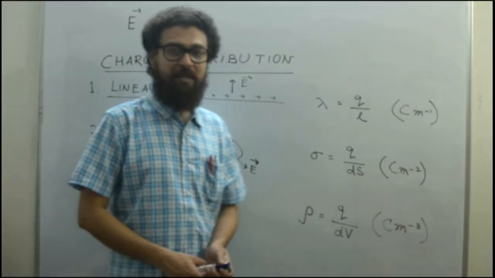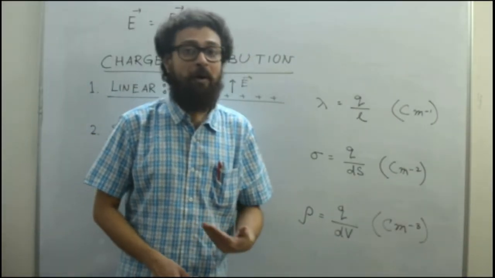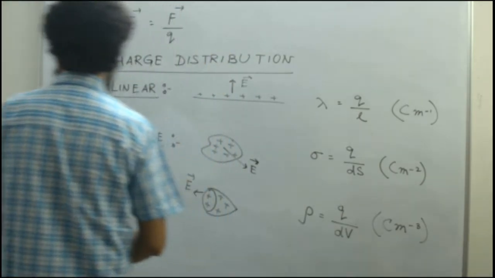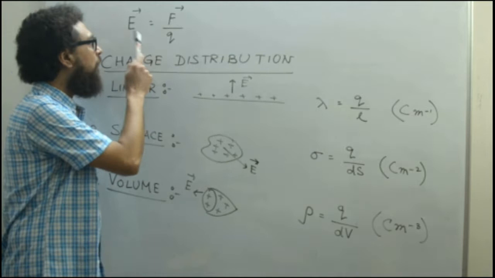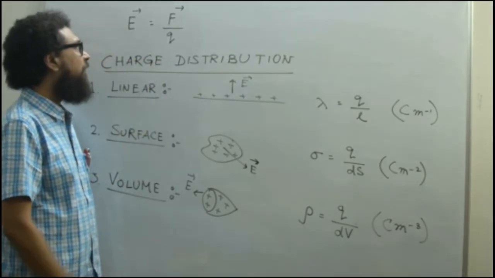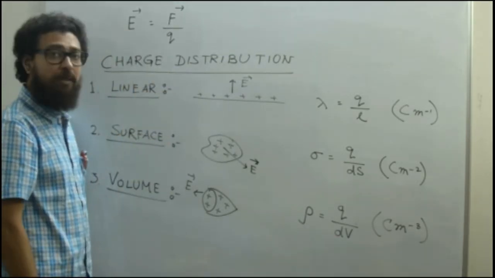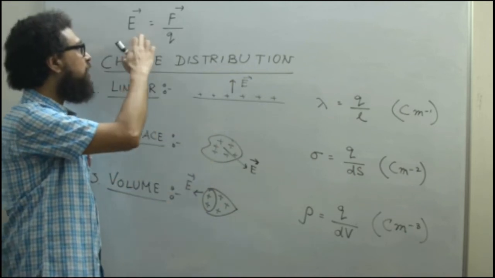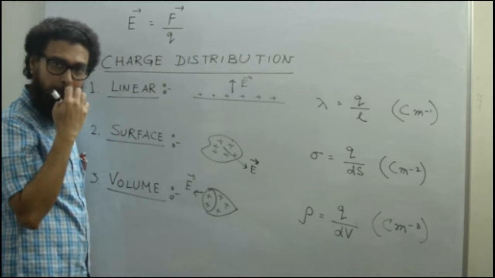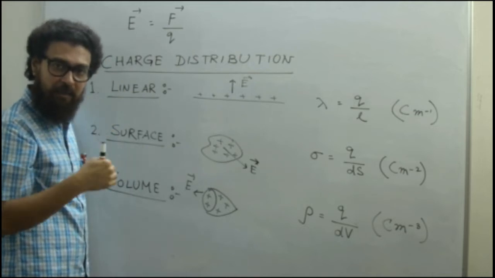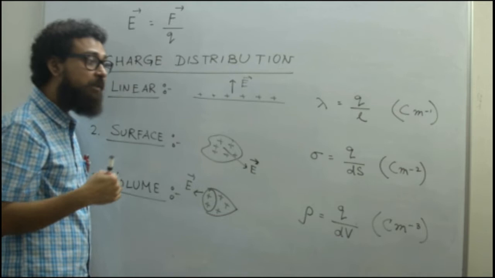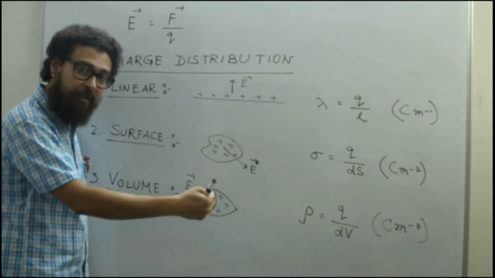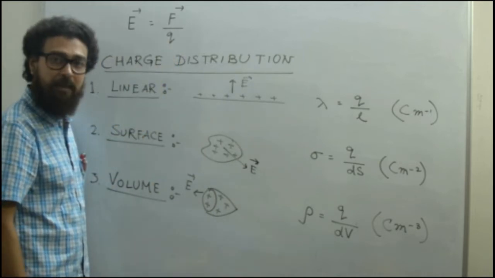So I was telling you that we have to know more about the electric field, and that is what we'll start with here. I have written this with respect to the unit of electric field, which was Newton per Coulomb. So I am writing E equals F by Q: Coulomb's force divided by the charge which we have brought into the space where the electric field was dominating. So if I divide it, we can get the electric field.